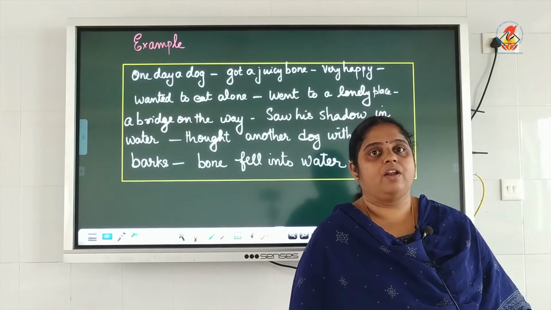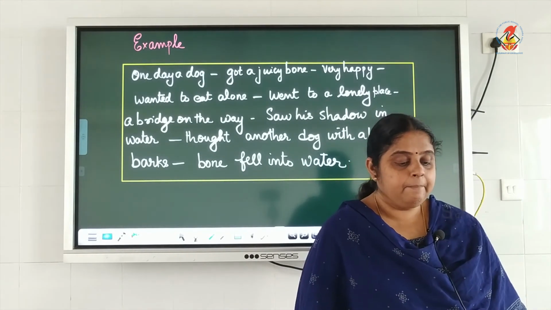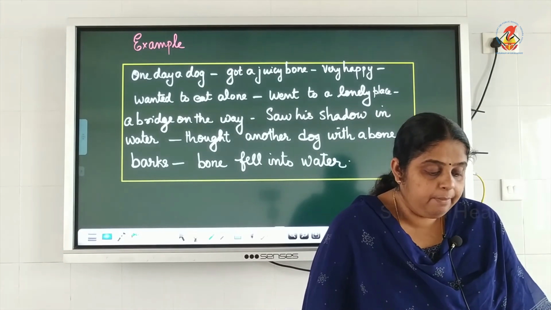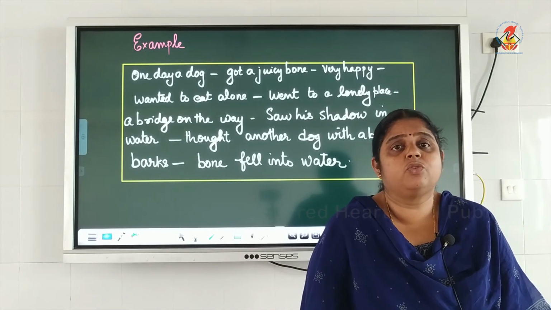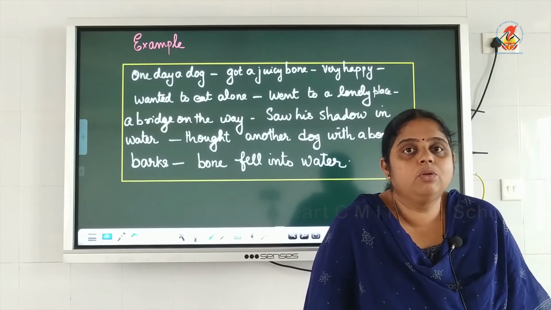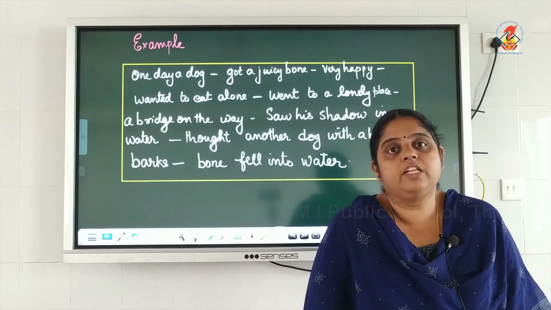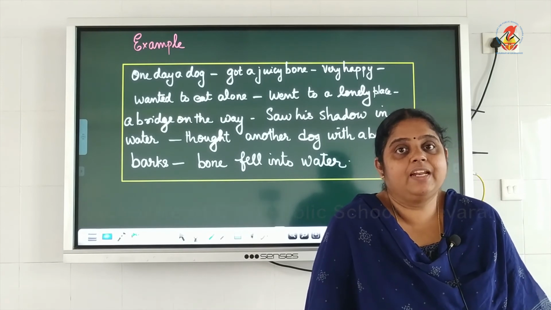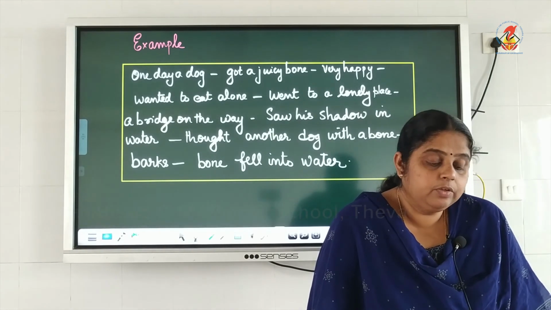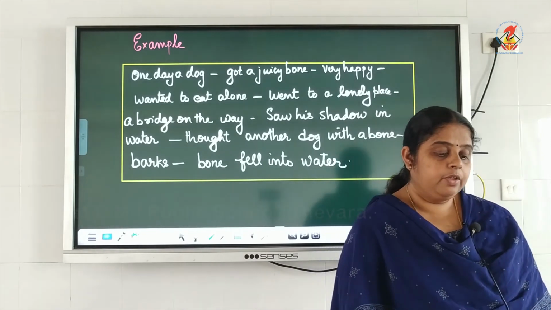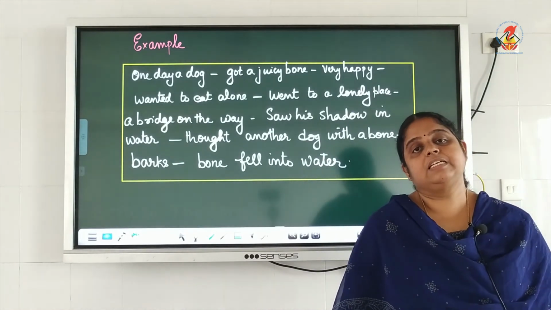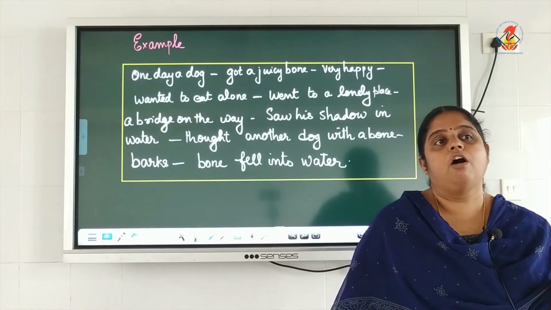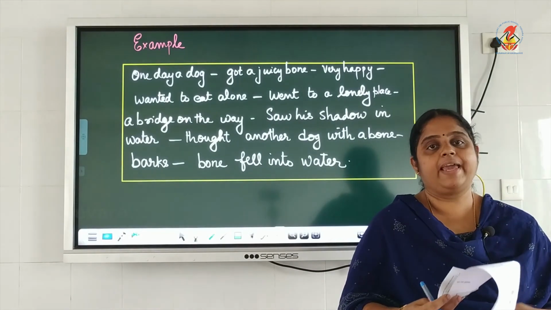The next exercise is about a hungry fox, the fox and the grapes. It's a very common story which all of you know. So go through that and develop that also into a good, readable story. Here you are asked to stick pictures. So you can collect the picture of a dog or a bone and you can stick it.